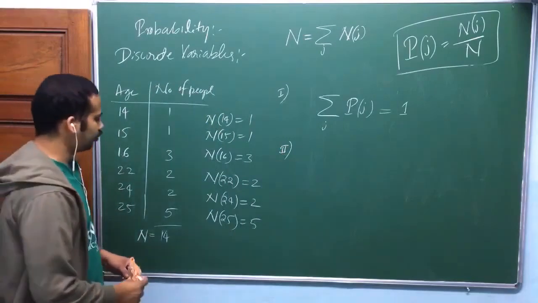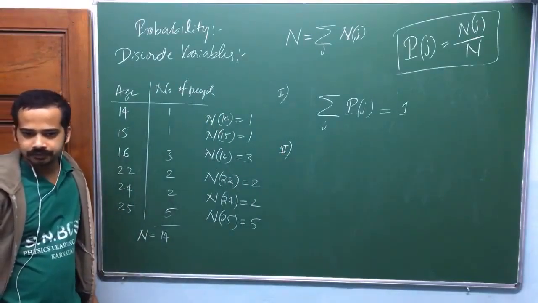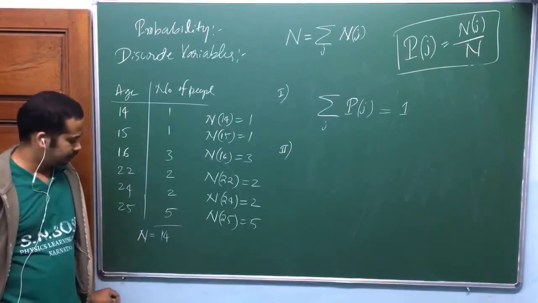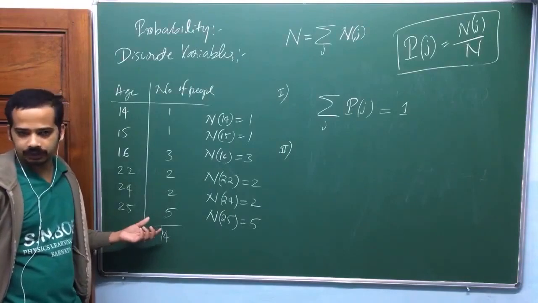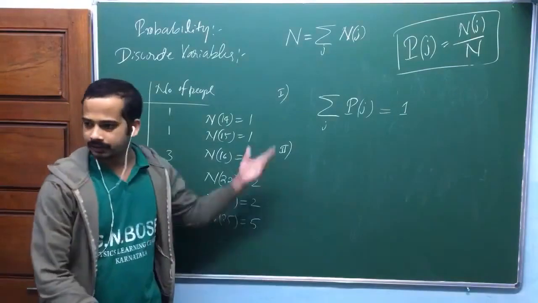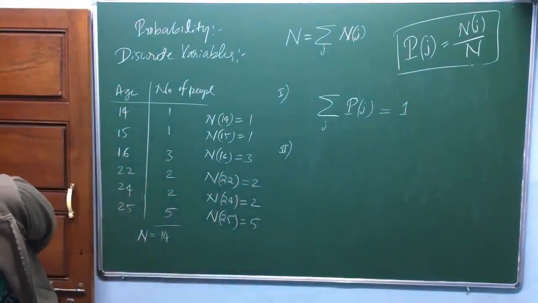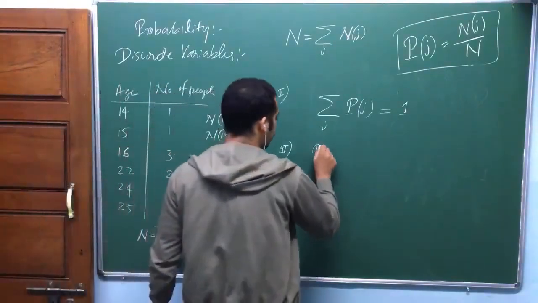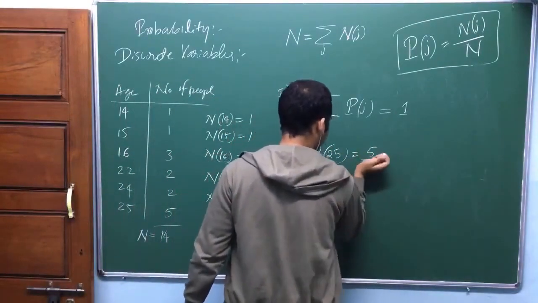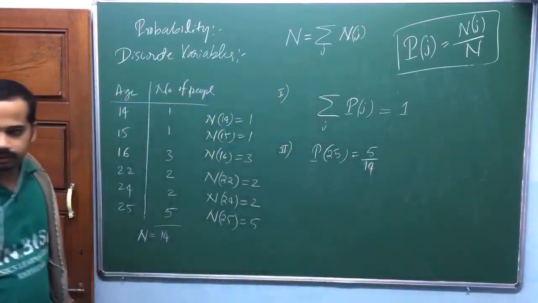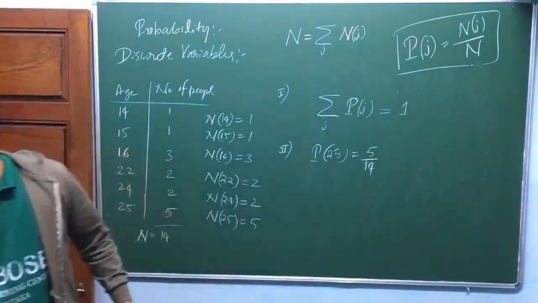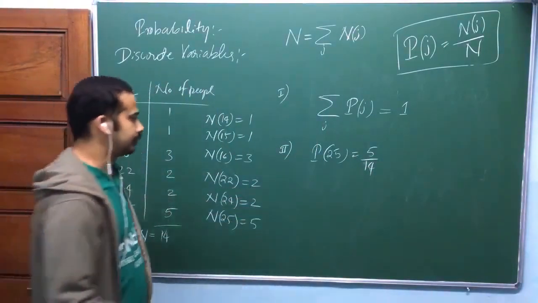So the second question is, what is the most probable age? Okay, you can do this one quickly. Apply logic. 25, because there are more people with age 25, isn't it? That's why 25 is the most probable age. Because P of j is at maximum, am I right? P of 25 is maximum, 5 by 14. So that is the maximum among these. No other probability is more than this one, isn't it?